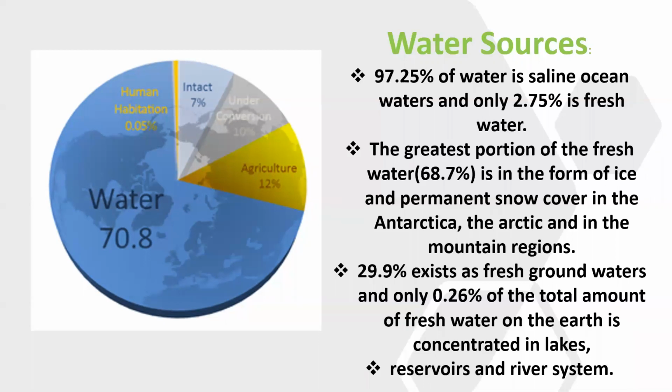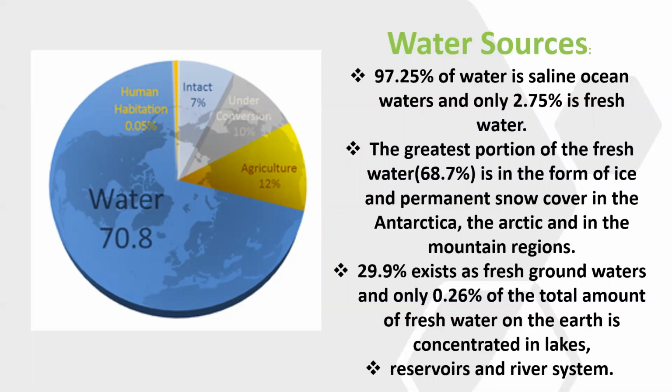Now come to the topic, water sources. 97.25% of water is saline ocean water, and only 2.75% is fresh water. Children, our earth is a blue planet. 3/4 is water, but all is salt water. We can't drink that.